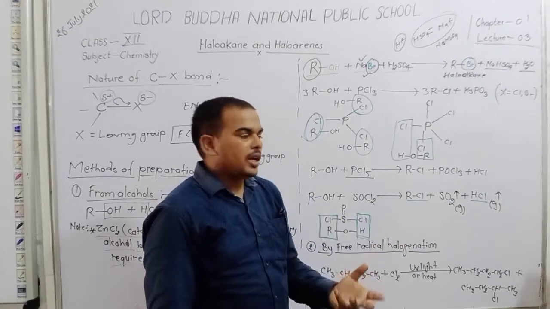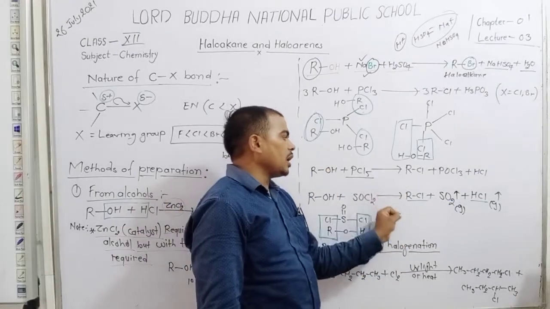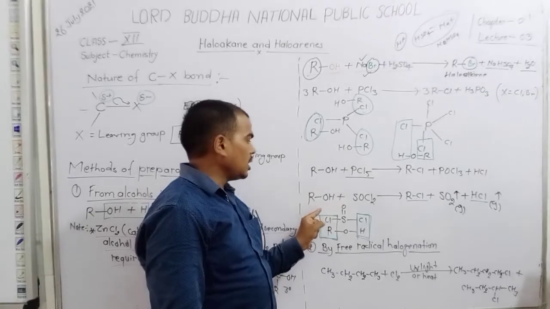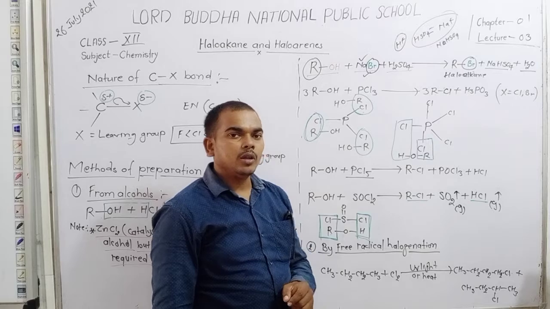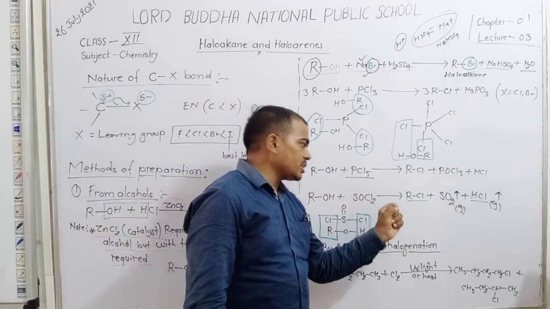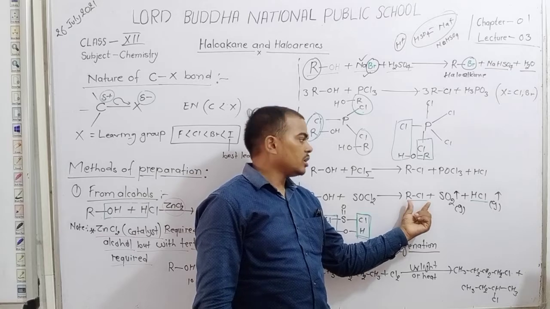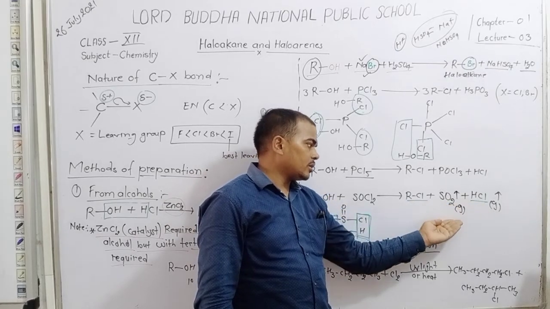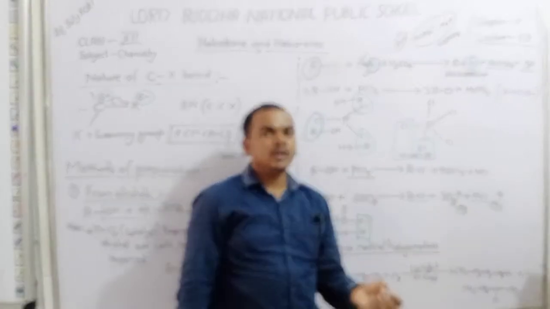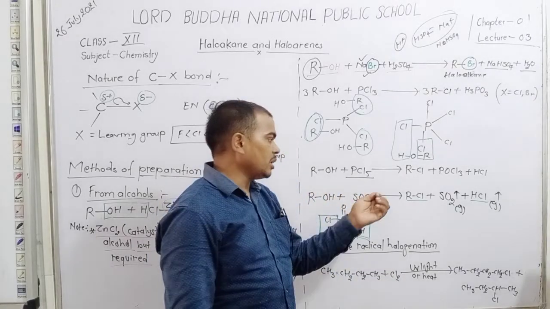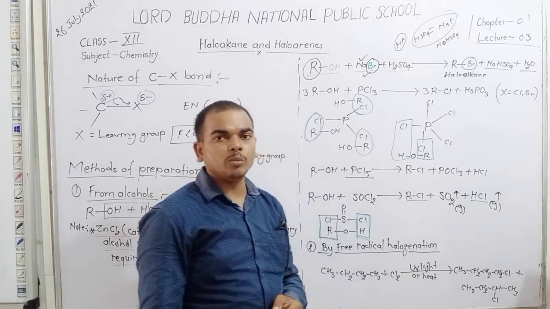So we say that it is the best method of preparation of alkyl halide from alcohol, because separation of RCl is very easy, as SO2 and HCl disappear from the mixture.